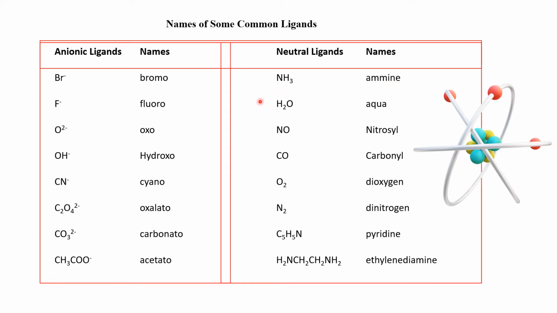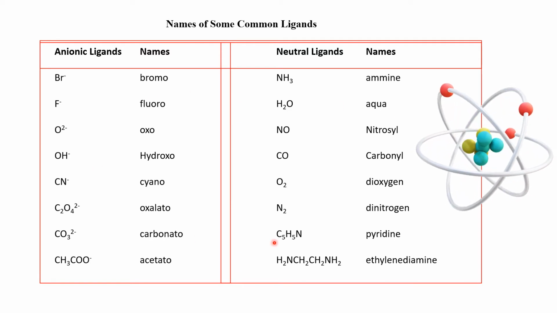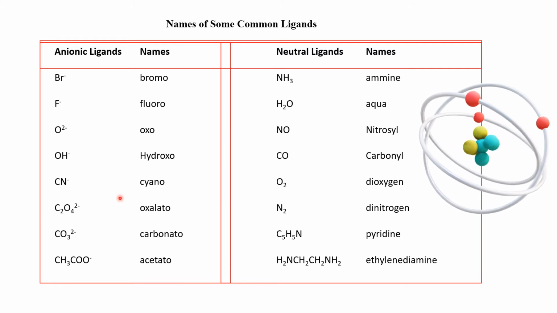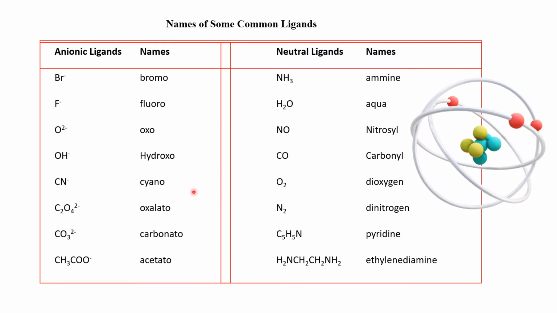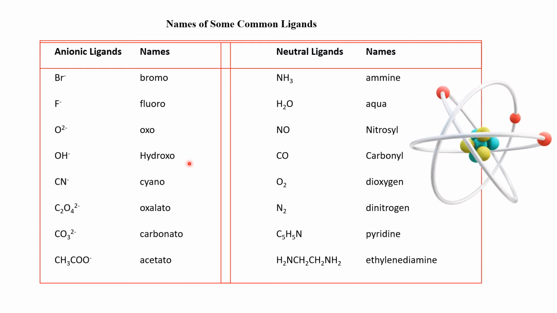If H2O is the ligand, I use aqua. If NO is the ligand, I use nitrosyl. If CO, it is carbonyl. Ethylenediamine, ethylenediamine. So these are the names of the ligands, and this has to be used when we name coordination compounds.